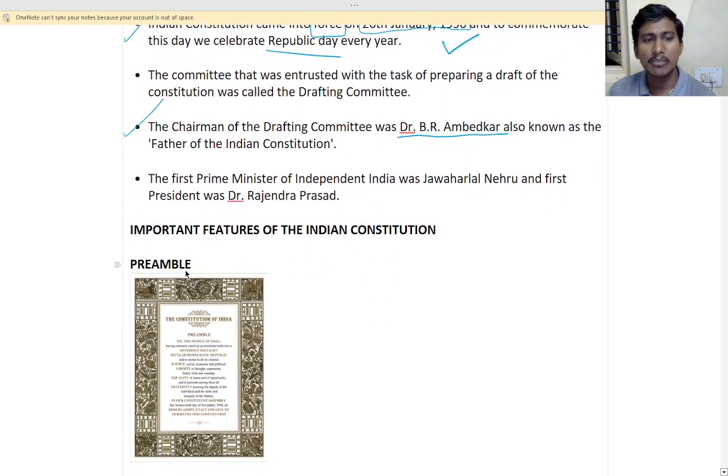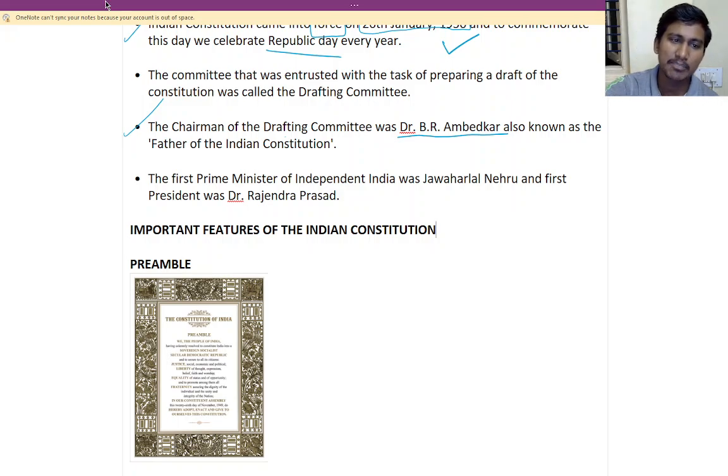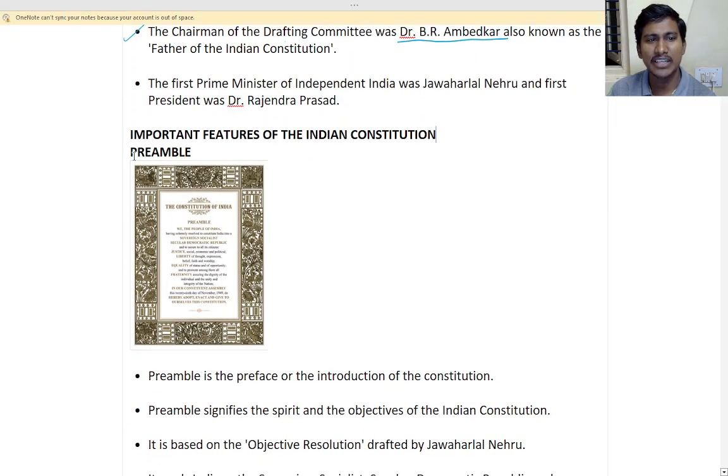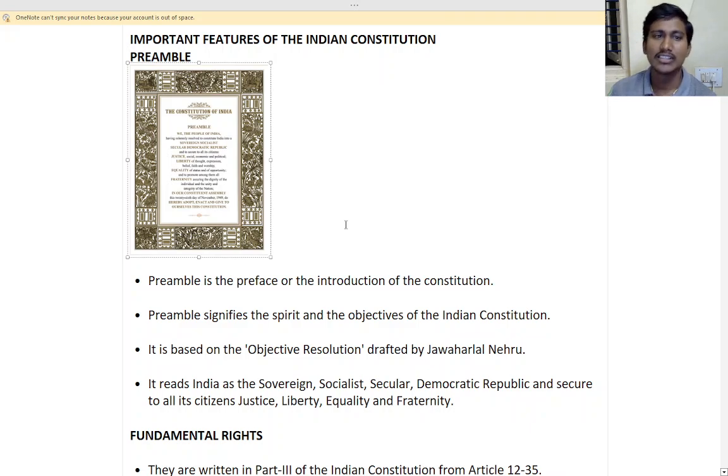Fine. So important features. The first page of the Constitution is the preamble. Does everyone know the preamble? So the preamble of India, you should know that. We the people of India, it starts with that. So the preamble is the preface or the introduction to the Constitution. The first page of the Constitution, it is the introduction.